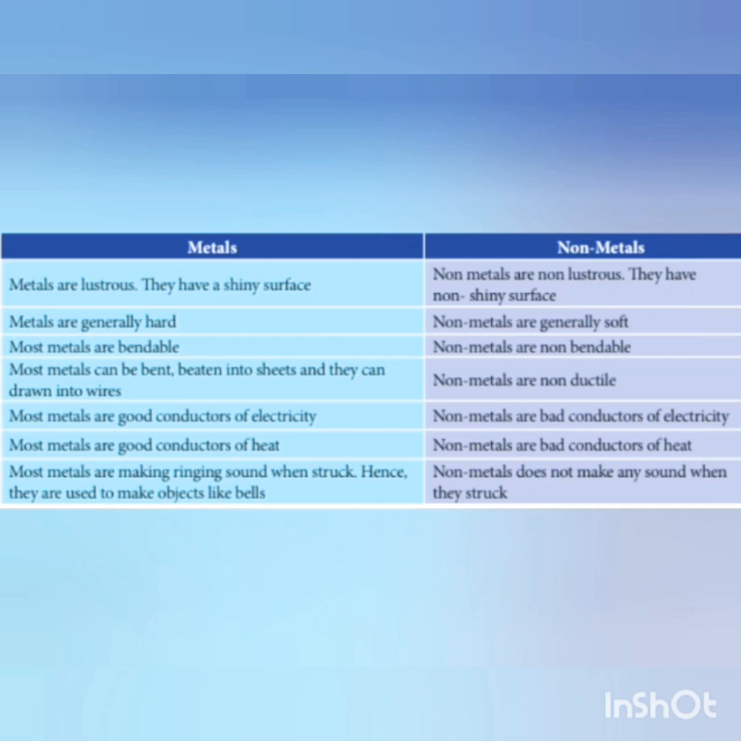Non-metals are bad conductors. Most metals make a ringing sound when struck. That is, when it is struck, a ringing sound can be heard. So that is why it is used to make bells and things like that. But in non-metals, no such sound is heard. I will send the image separately so you can refer to the difference in that also.